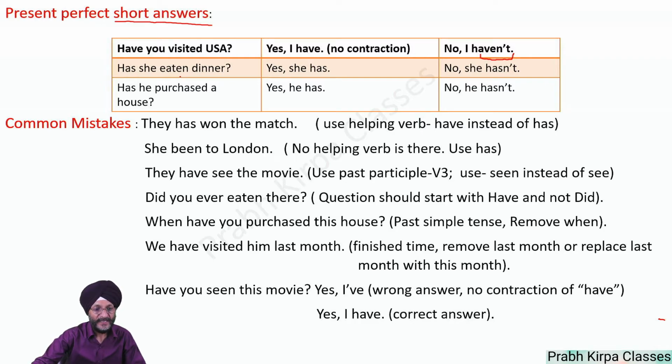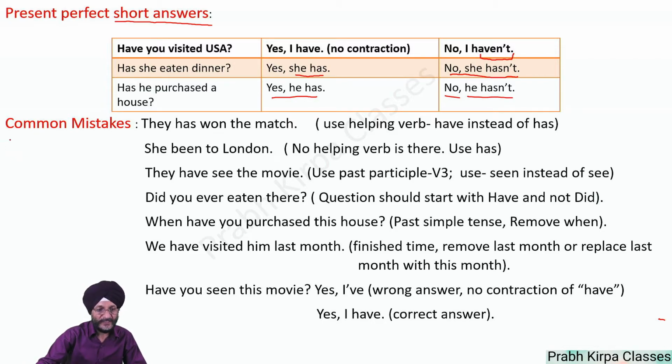Next example, "Has she eaten dinner?" "Yes, she has." You will see here there is no contraction. But in the case of negative answer, you will see "hasn't" is the contraction used. "Has he purchased a house?" "Yes, he has." Again, there is no contraction. "No, he has not. He hasn't." Here, in the case of negative answer, there is contraction.